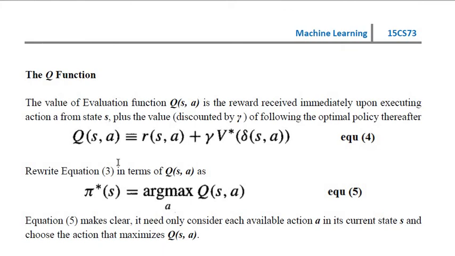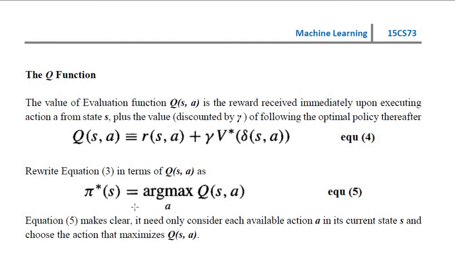So hence we can rewrite equation 3 in terms of Q of s comma a. That is nothing but the optimal policy function pi star of s equal to arg max of Q of s comma a, because this term we are calling Q of s comma a, and if you want to find the optimal policy function, you have to take the arg max. Okay, so we can replace this equation 4 and place it in equation 3, then it becomes like this.